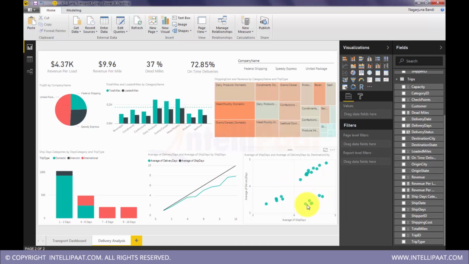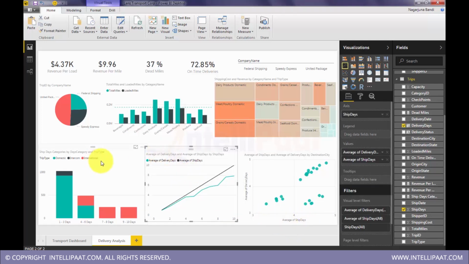So these are the cities where we are doing extremely good. Though the shipping days are more, delivery days are less. And here these are okay. But you see, there are no points here, meaning where shipping days are less but delivery days are more. So this is a good transportation company, because they're not slipping very heavily on the estimated arrival time.